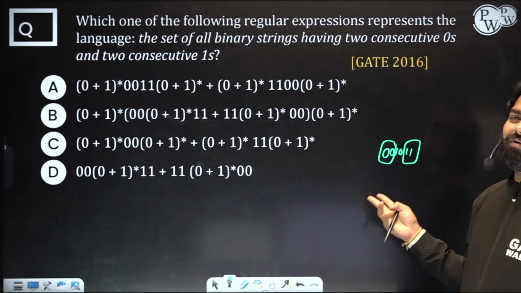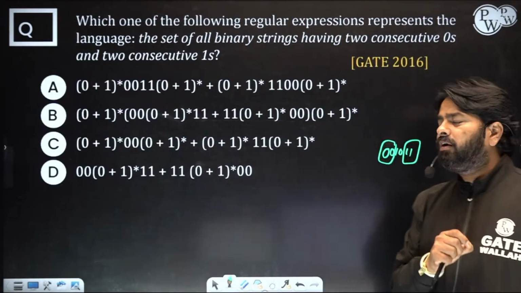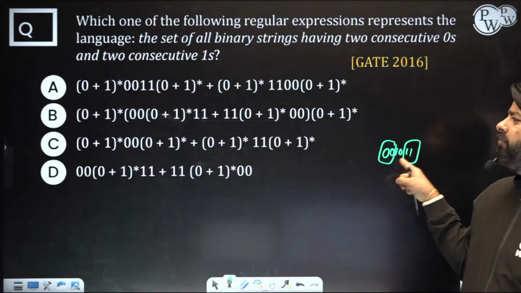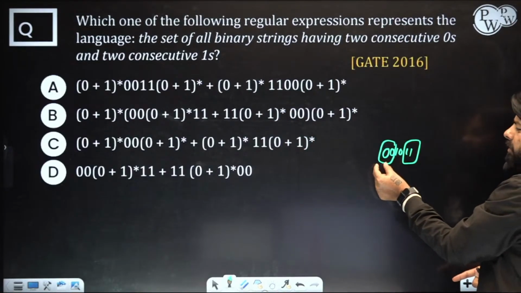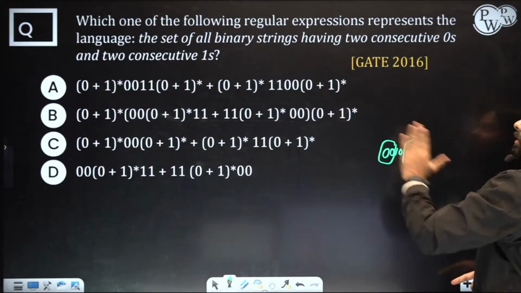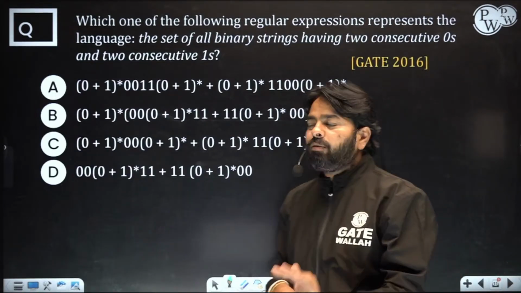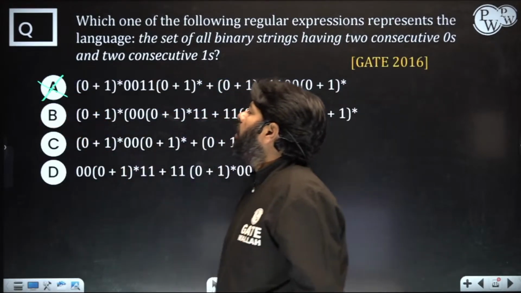So that's not required, right? Only 2 zeros should come together, 2 ones should come together, but 00 and 11 need not come together. They can come even far away. So the first option A cannot generate this string. 00 is there, 11 is there, but this cannot guarantee. Option A is only looking for 0011 and 1100. So option A is not going to generate all.